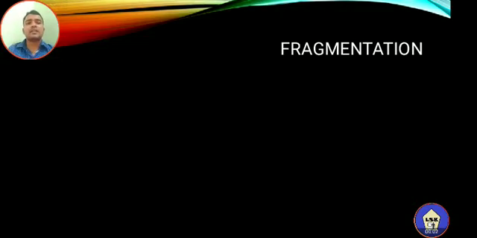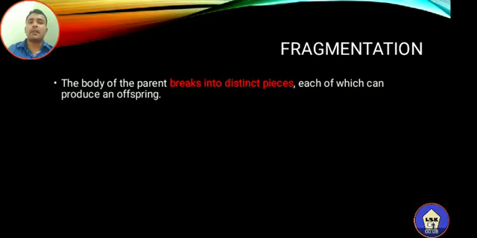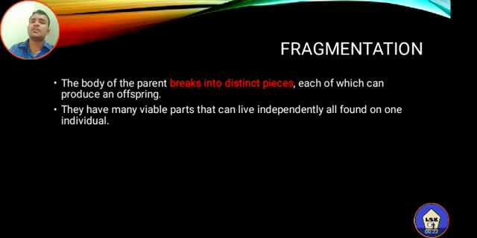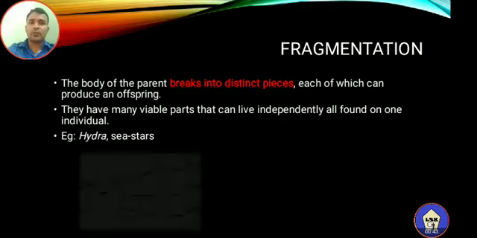The next type of asexual mode of reproduction found in some organisms is fragmentation. What is meant by fragmentation? In this type, the body of the parent breaks into distinct pieces, and each fragment will develop as an individual. It is a very simple type of reproduction found in lower organisms. They have many viable parts that can live independently, all found on one individual. For example, hydra as well as the sea star or starfish are examples of organisms that reproduce by fragmentation.